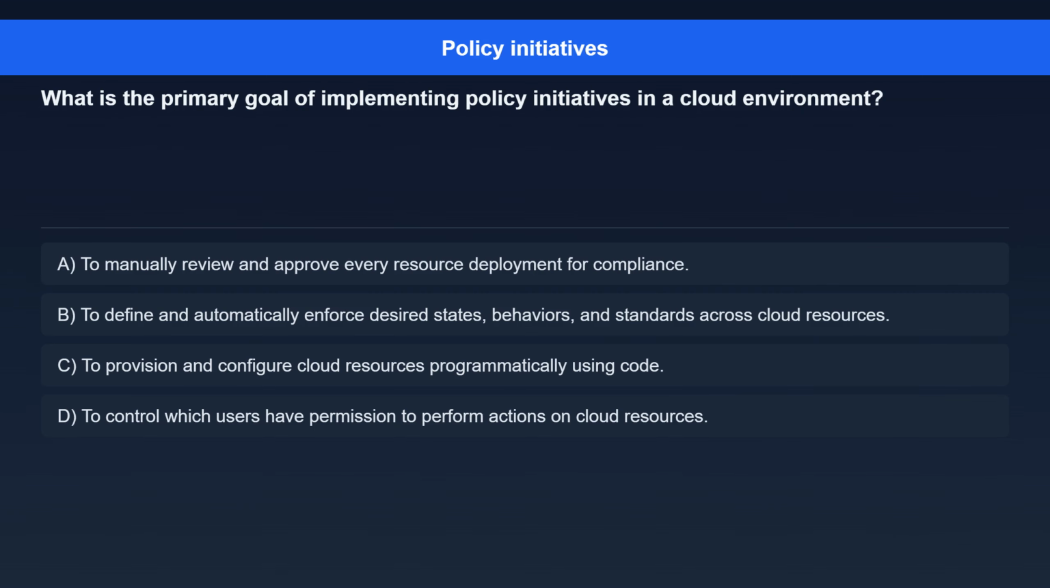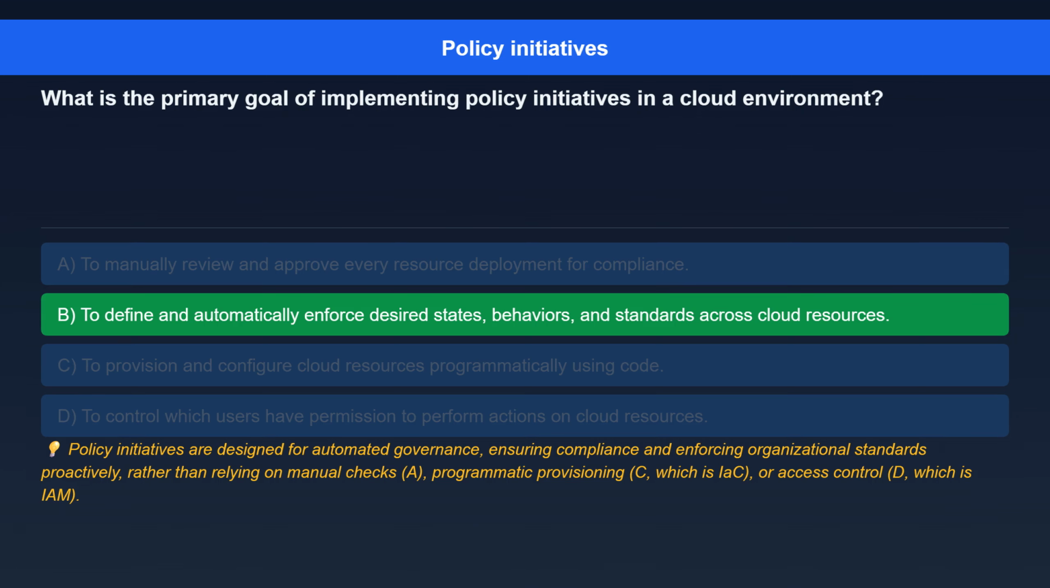Question 7. What is the primary goal of implementing policy initiatives in a cloud environment? Option A. To manually review and approve every resource deployment for compliance. Option B. To define and automatically enforce desired states, behaviors, and standards across cloud resources. Option C. To provision and configure cloud resources programmatically using code. Option D. To control which users have permission to perform actions on cloud resources.